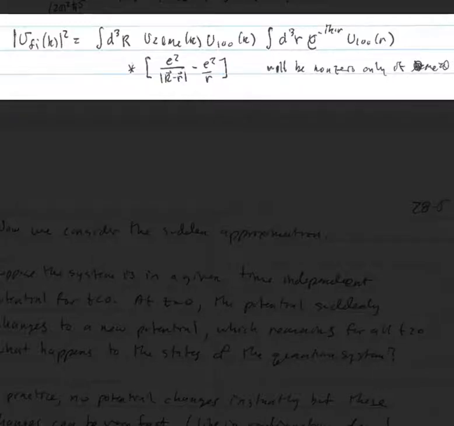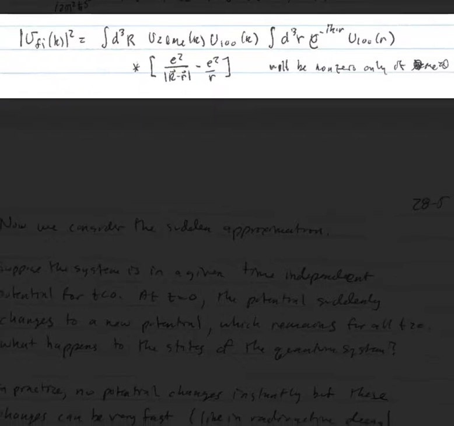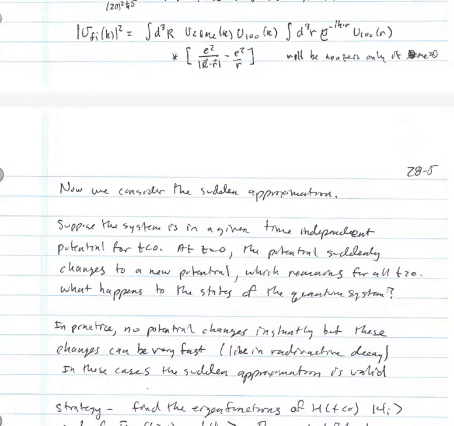That's looking at the initial and final states of the electron. And then it's multiplied by the V, which is e^2 over big R minus e^2 over little r. And that's a term that's going to be non-zero only if m_l is equal to 0. Okay, so to complete the problem, one would have to actually work out what that integral is. We're not going to go through those details here.